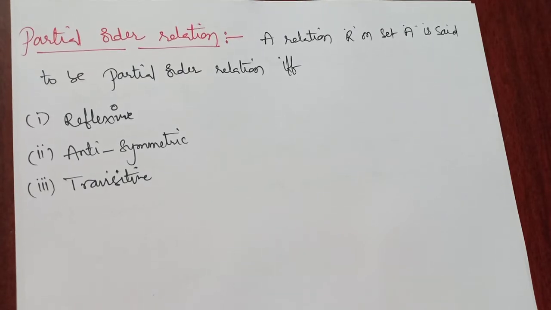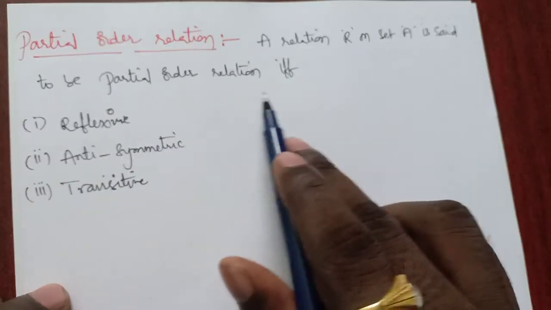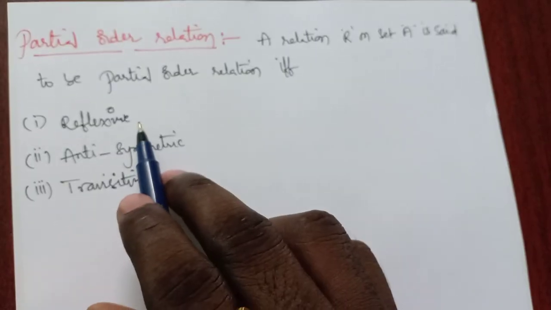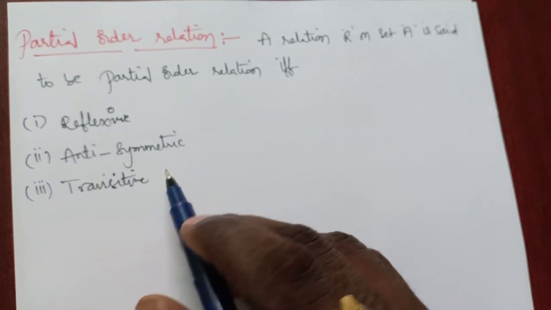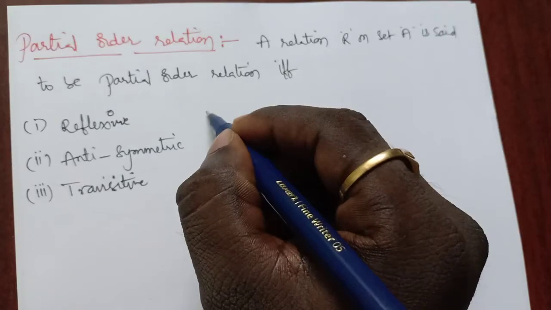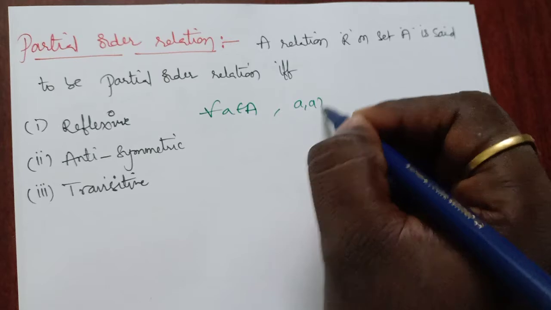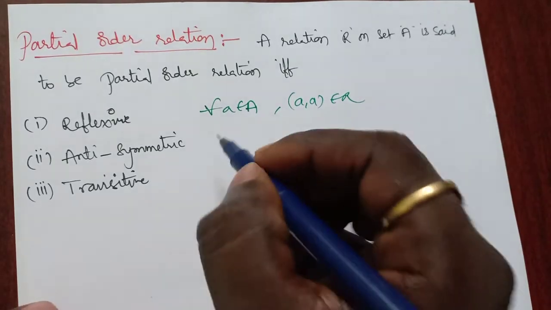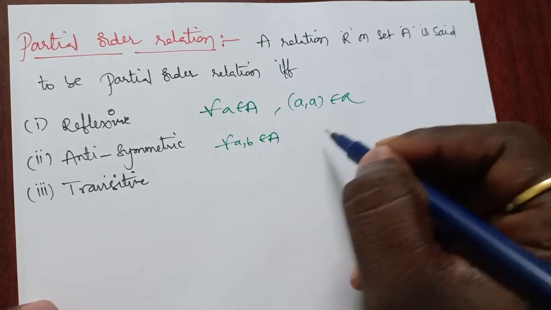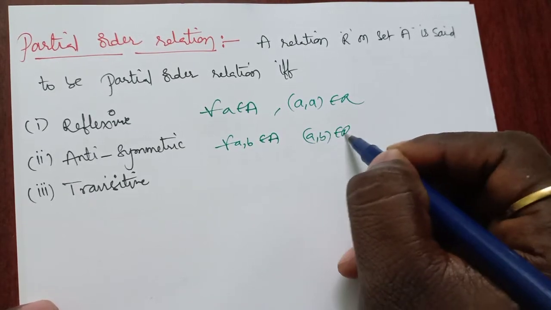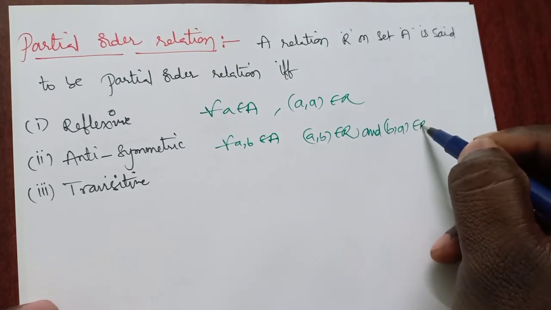So now coming to partial order relation. A relation R on set A is said to be partial order if and only if it satisfies all these three: reflexive, antisymmetric, and transitive. So what is reflexive? For all A belongs to capital A, A comma A belongs to R. Now what is antisymmetric? For all A comma B belongs to R, and B comma A belongs to R,